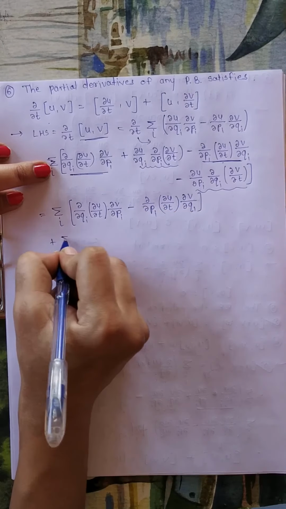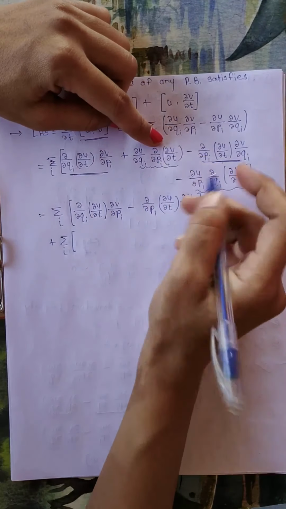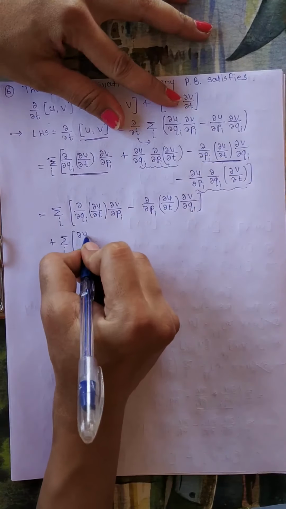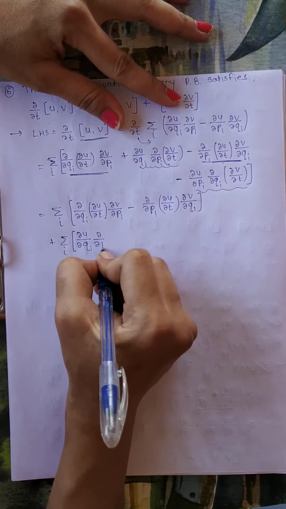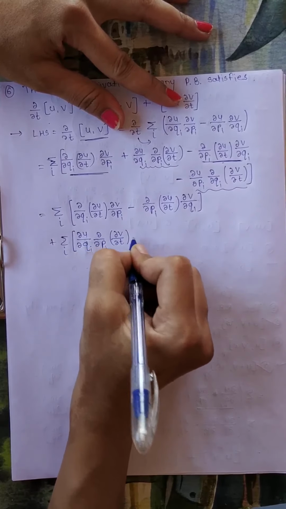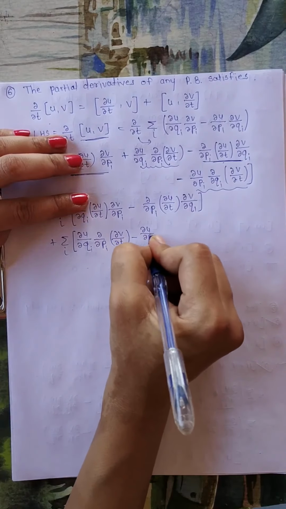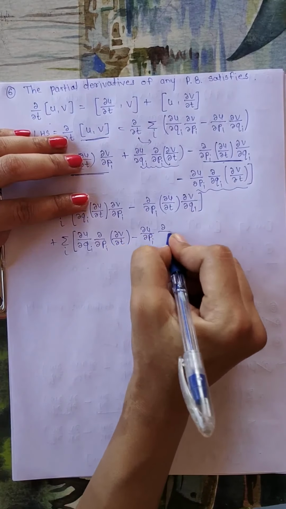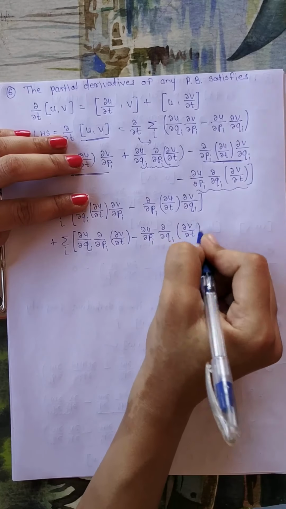Plus summation over i. Now the subtraction of these two terms, that is dou u upon dou qi into dou by dou pi of dou v upon dou t minus this term, that is dou u upon dou pi dou by dou qi into dou v upon dou t.